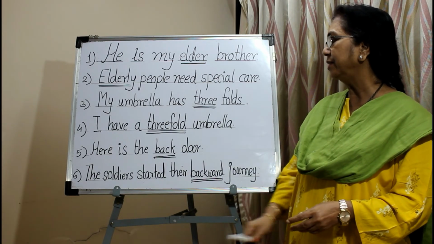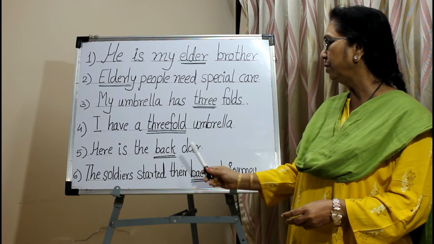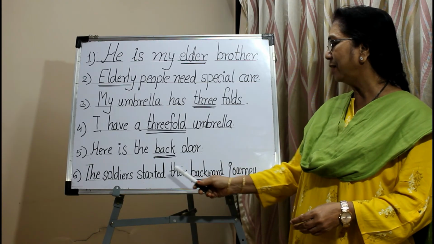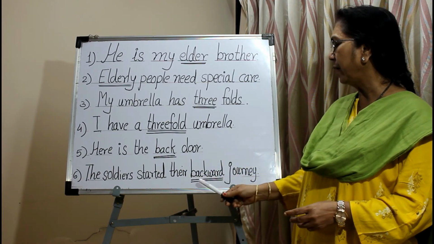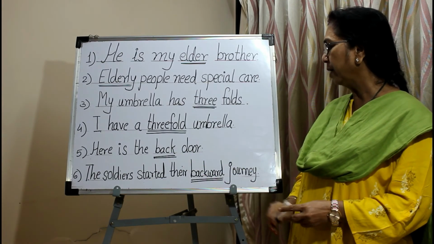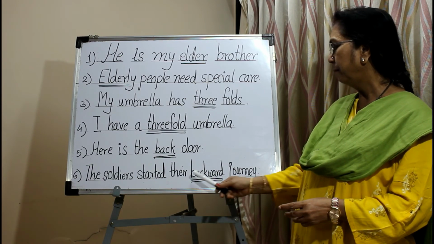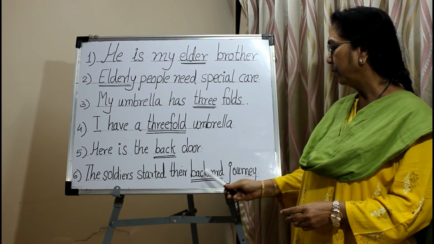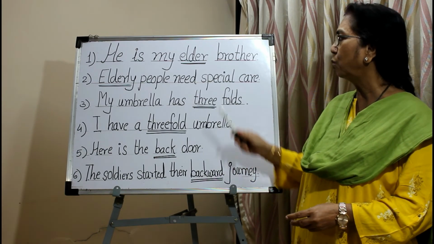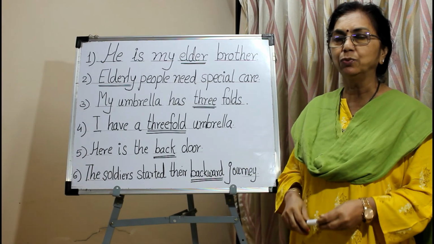In fifth sentence, here is the back door. Back is the adjective, it describes the noun door. In sixth sentence, the soldiers started their backward journey. Here backward is the adjective. It is formed from the adjective back by adding the word ward as a suffix. Backward, this adjective describes the noun journey. So these are the sentences or the examples of adjective formed from the adjective.